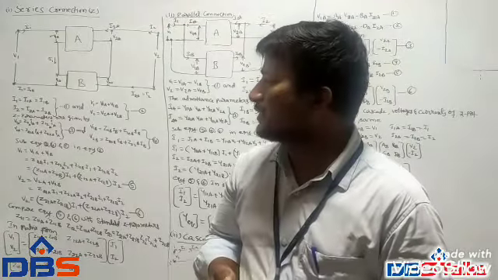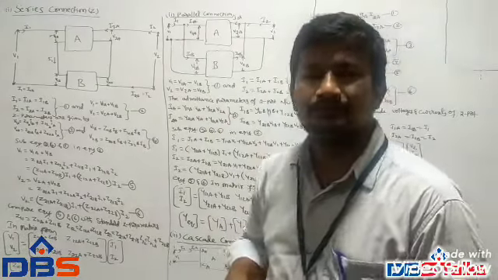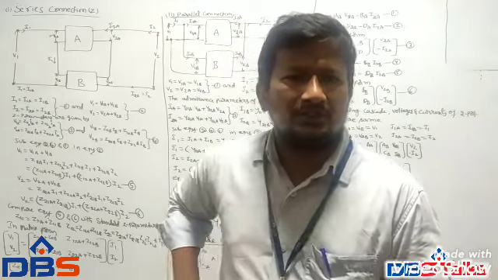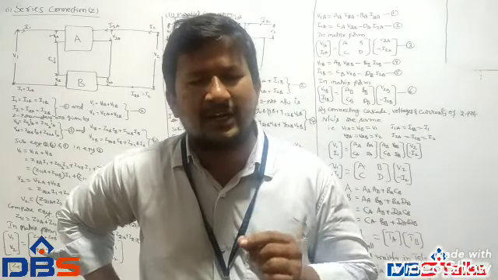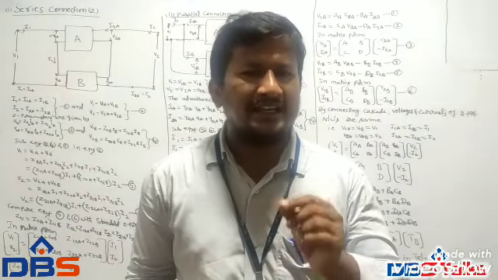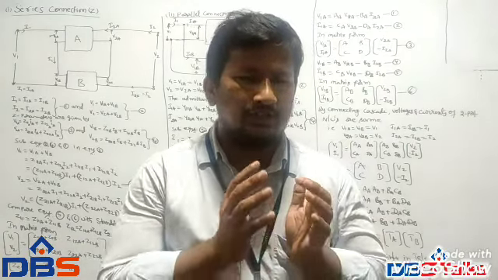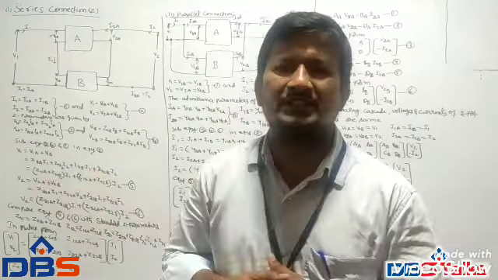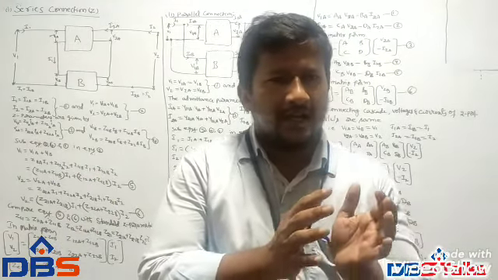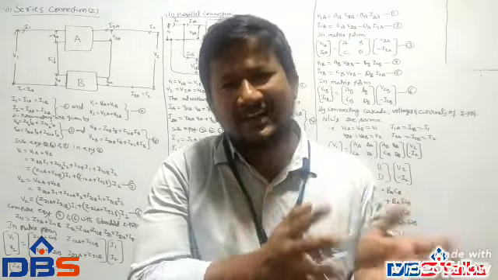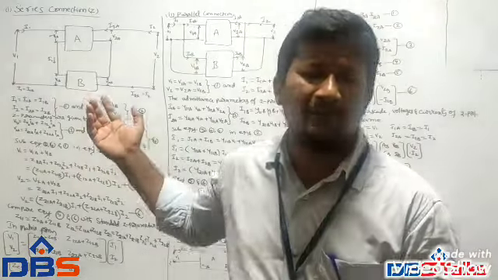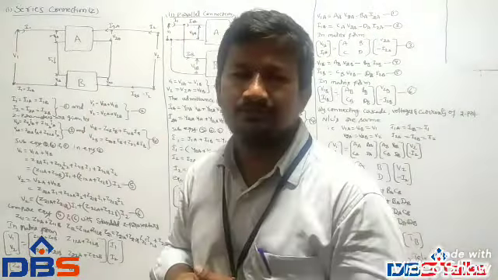So first of all, we go for the series connection. The open circuit parameters or Z parameters are highly useful in the series connection. That means the Z parameter characterization is highly utilized for series connection.